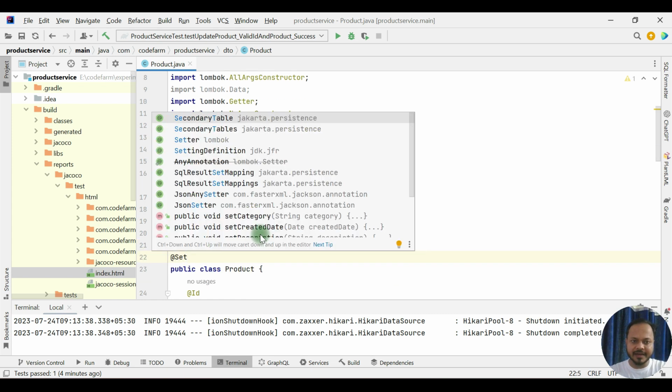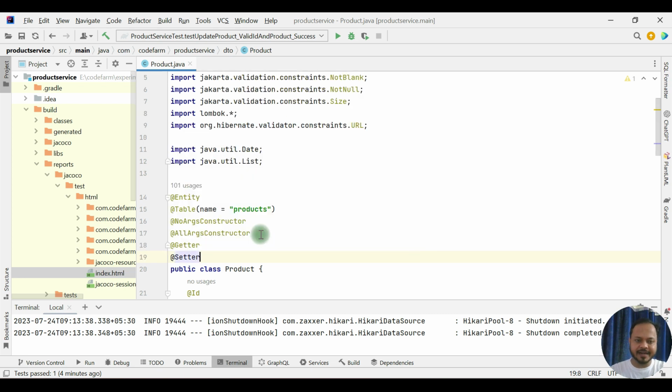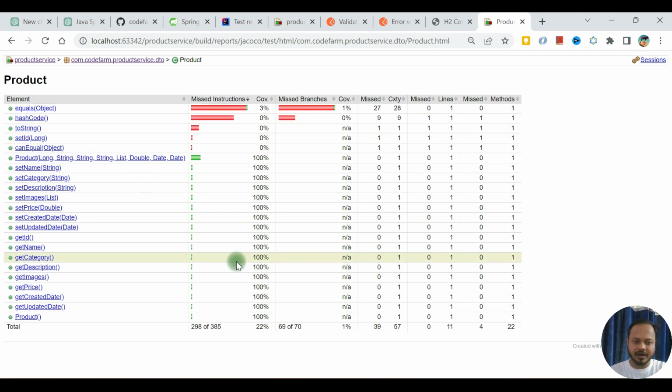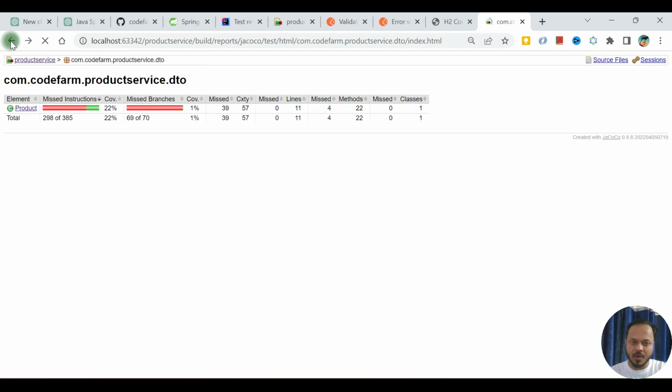The @Data annotation adds equals methods and all sorts of things that you see. We do not need these things, right? That is why it is spoiling our code coverage number. So this is fixed now.